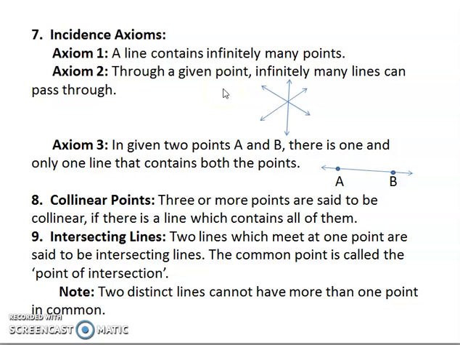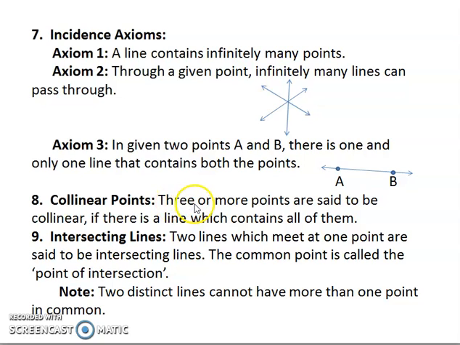Now through a single given point, you can draw infinitely many lines. So if this is the point, through this I can draw any number of lines that I want to. Here I have drawn 2-3 lines, but more lines can be drawn which pass through this point. However, if 2 points are given to me and I have to draw a line using both the points, then I will be able to draw only a single line. So only a single line can be drawn which passes through 2 given points A and B.